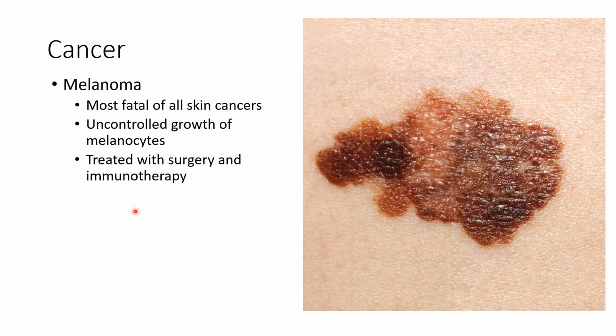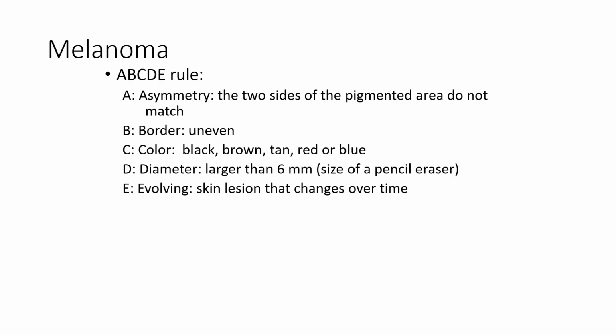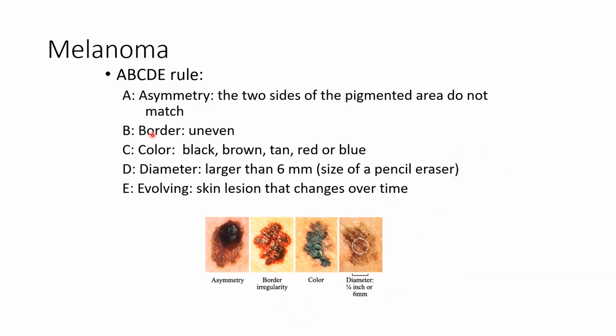So it's important to monitor moles of the body to make sure there aren't any changes happening in them. And this final slide deals with melanoma, and any changes to a mole could be a red flag to get the mole checked. Like asymmetry, did it look circular before but now it doesn't? Are the borders of the mole becoming uneven? Are they changing color or size? So any of these relate to changes in a mole, which is a rule to get the mole checked, because these are all red flags that melanoma may be taking place.